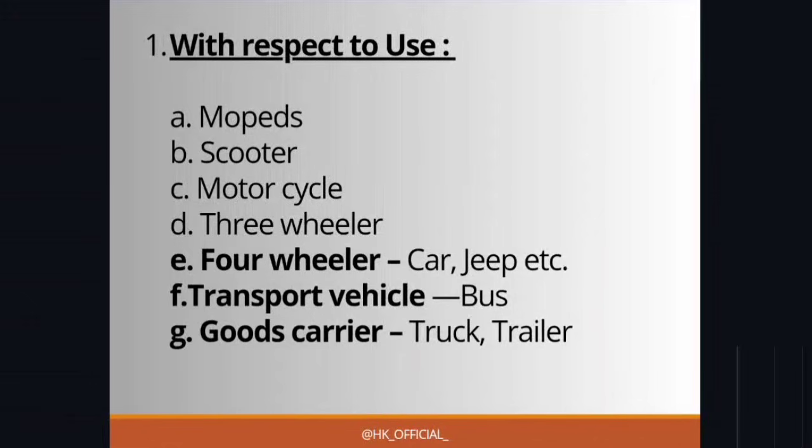So you can write this in your own words also, and you can make your own classification also. Whatever you are comfortable with, but it must be related to the topic. Okay, so take these notes only for your reference and write these answers only in your exams. So the first, as I told you, is with respect to use.